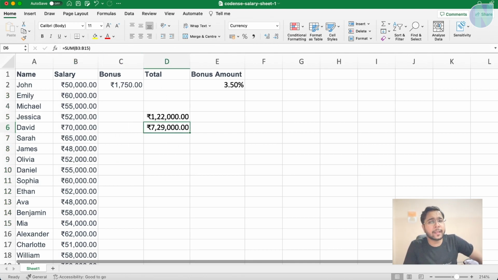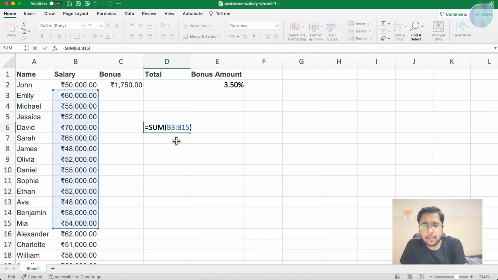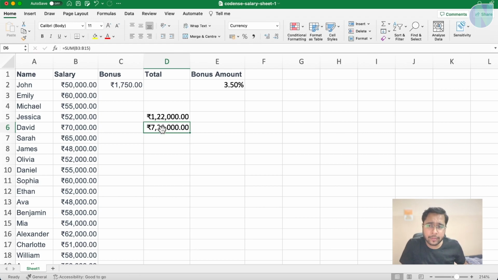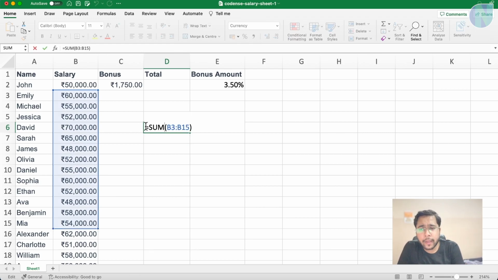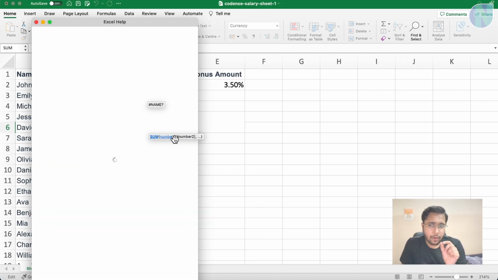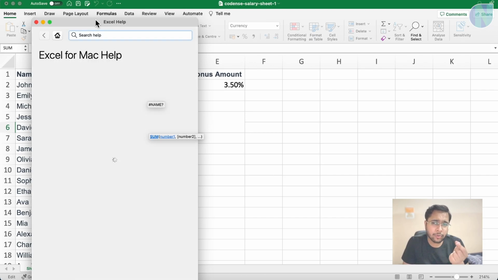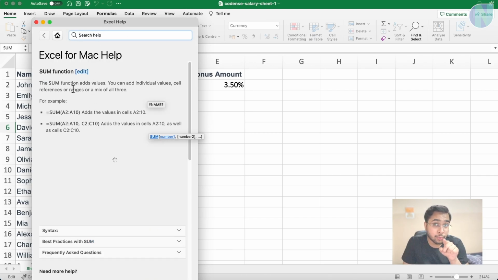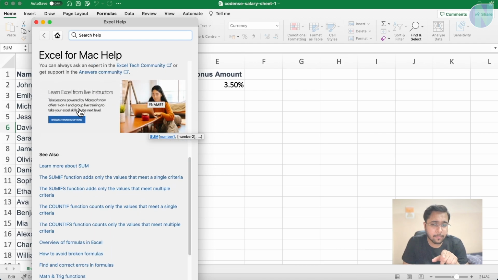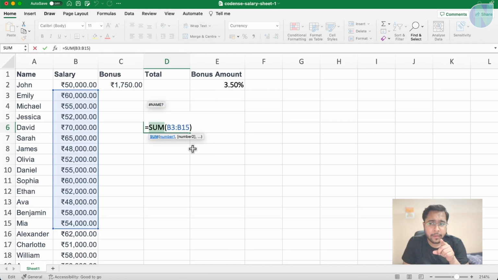How do we write? We write an equal to, and we can use direct functions as you can see here, or we can just use plus there. Let's again see the formula syntax. So here you can double click on this. So it goes to the formula window, and you can see it is equal to, then you need to use some inbuilt functions. As soon as you click, it also shows you this documentation here. When you click it, it will show you its documentation, how you can use this function.